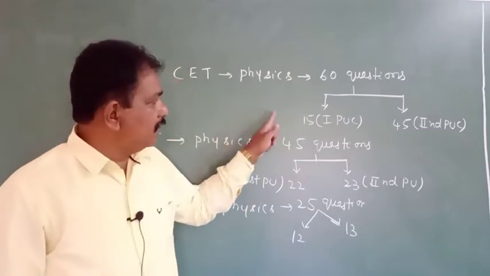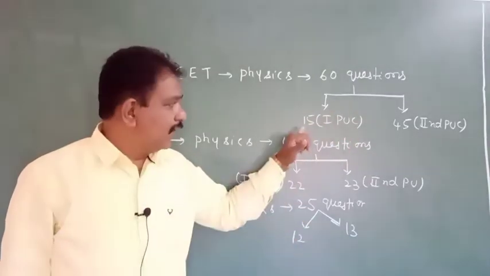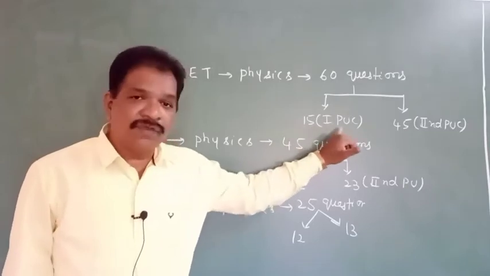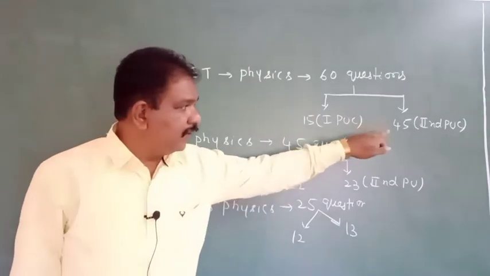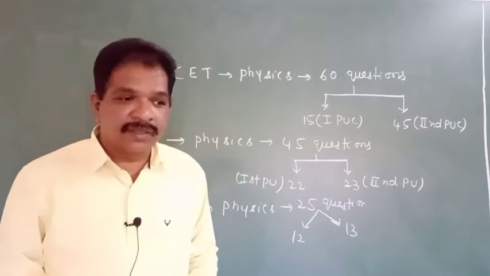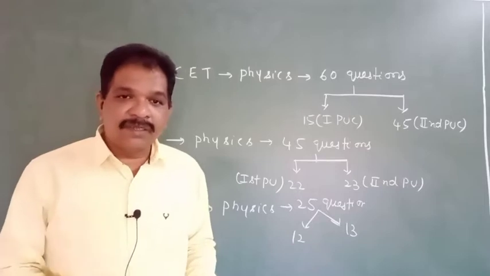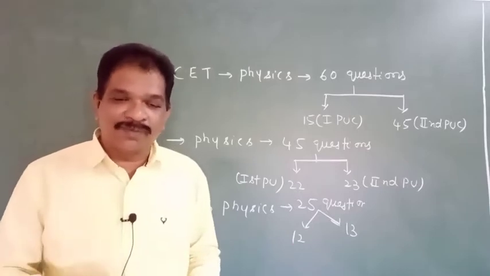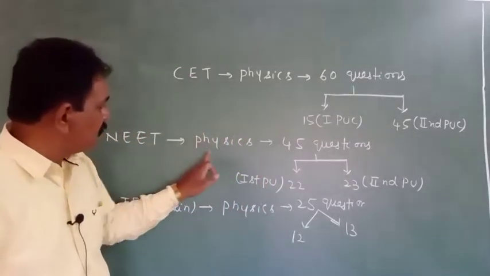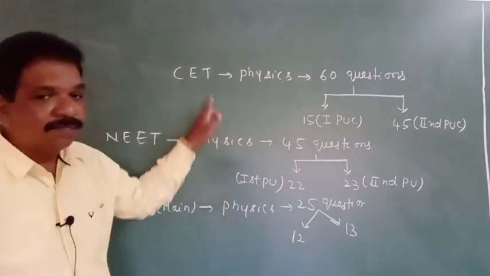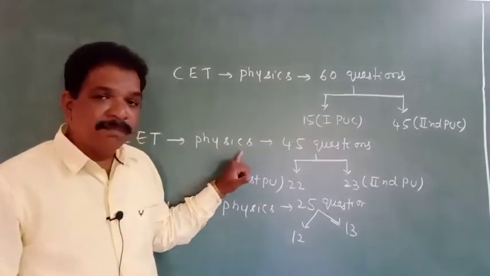If you are concentrating on the CET, you have to focus more on the second PU, and only 25% of questions will come from the first PU portions. 75%, which means 45 questions, will come from the second PU portions. These are the 3 exams after completion of PU. Just now you joined the first PU. After these 2 years you have to write these exams. NEET is for medical, and these 2, CET and JEE Main, are both for engineering.